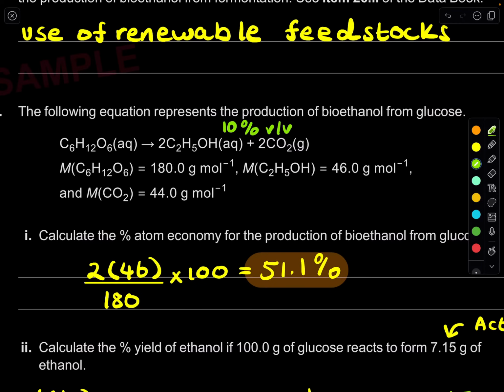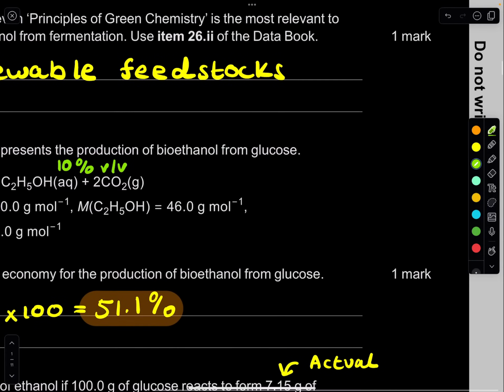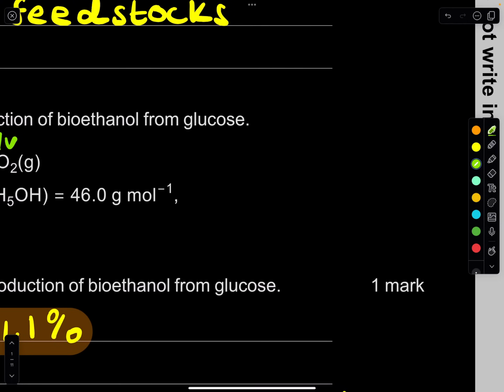How do we do that? Well, the only way is to get rid of that water. And how do we get rid of it? We use distillation. Basically, distillation is about the boiling points of ethanol and the water. So bioethanol, we said, is a mix.